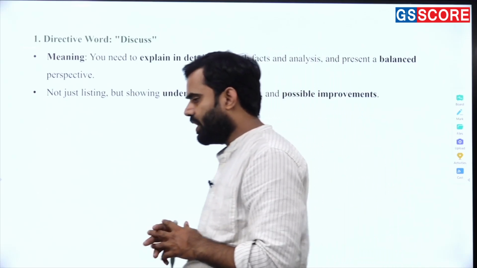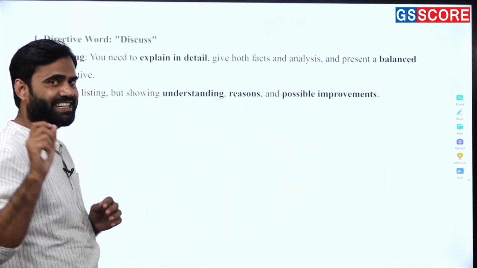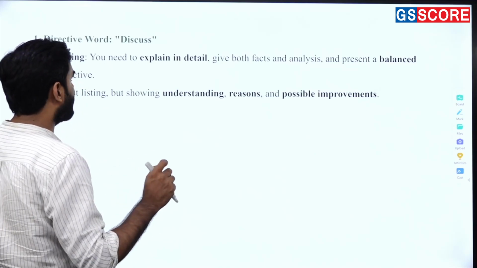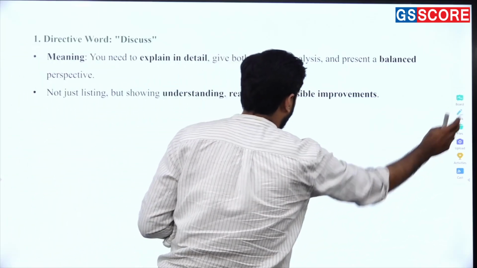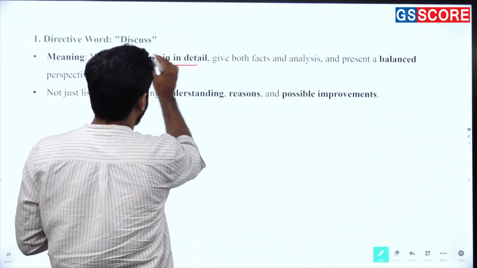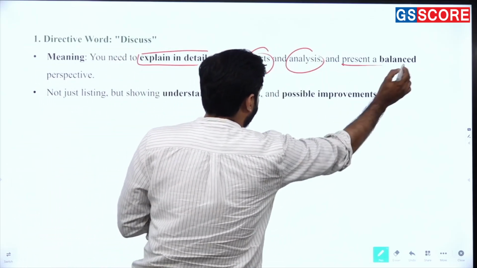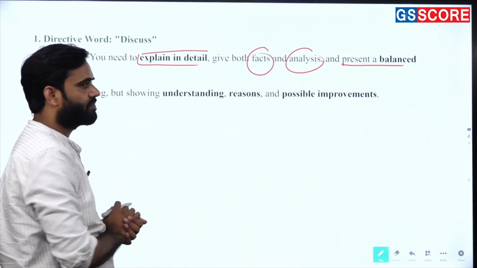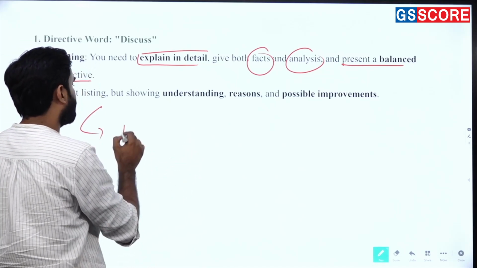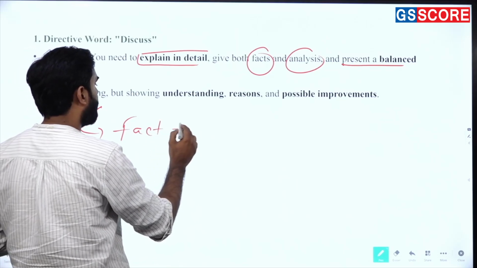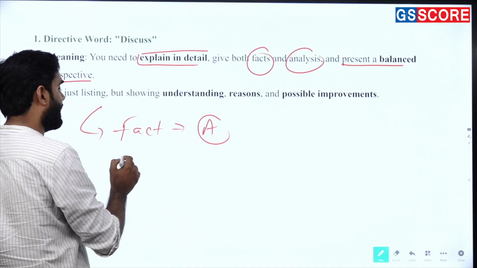First of all, we have to identify the directive word. The question starts with discuss, and discuss is the directive word. Whenever you see discuss, you have to understand what we can bring out in the answer. Getting my points? It means you need to explain in detail, give both facts and analysis, and present a balanced perspective. Number of times I have discussed in class, whenever you talk about facts, always remember that factual accuracy matters. And on the other hand, concept.